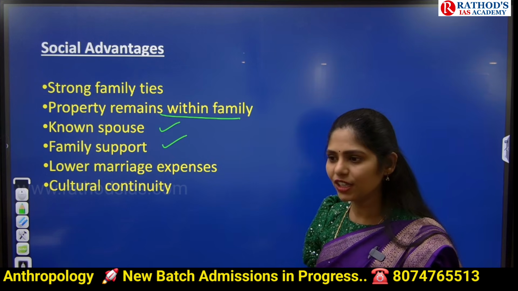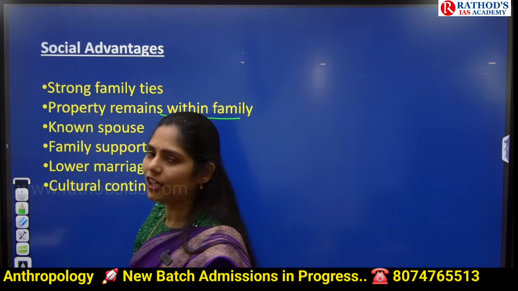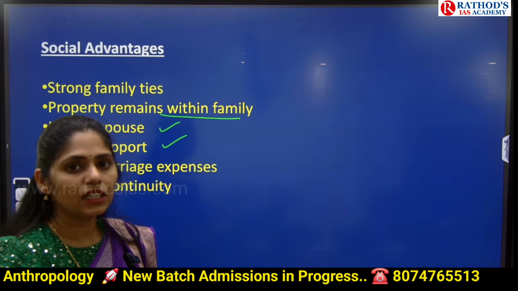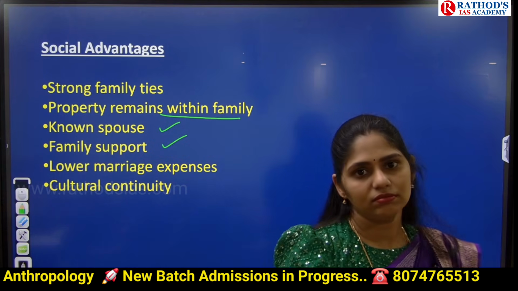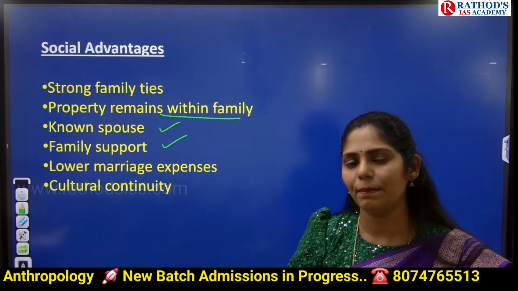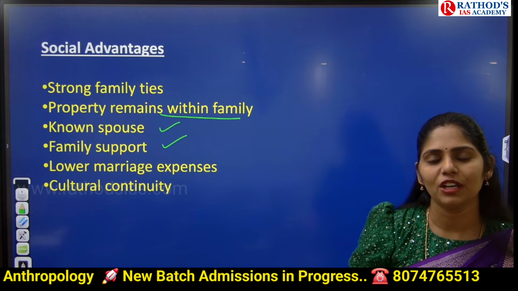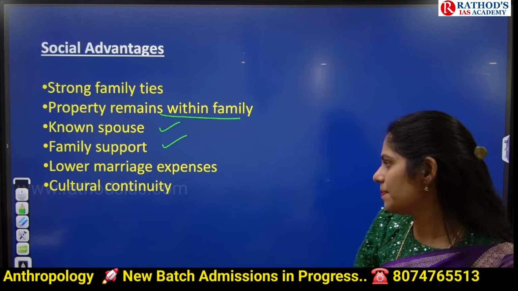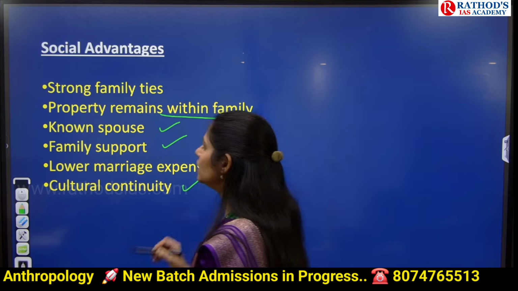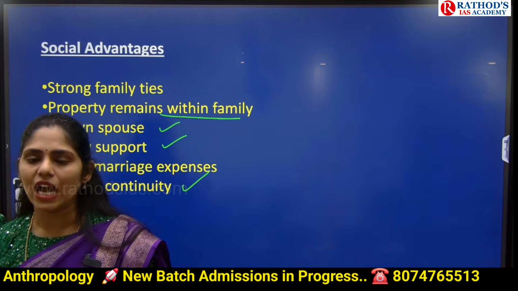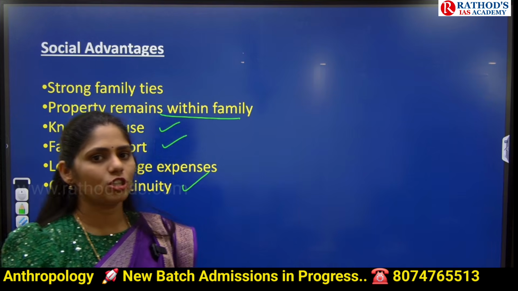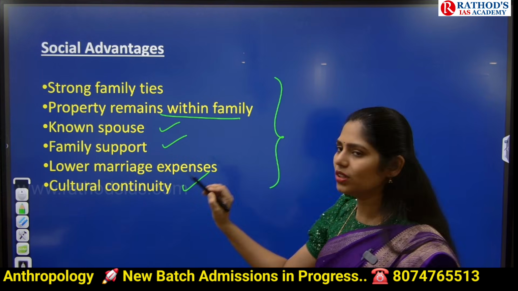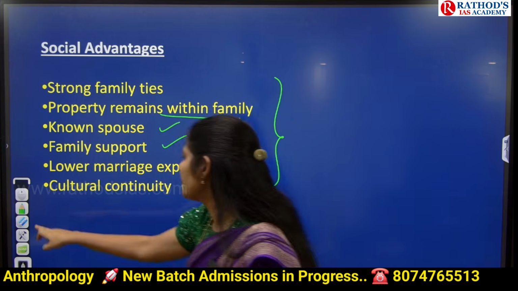And obviously, if we are giving our daughter or son to an uncle or someone in the family itself, then we will give less dowry, bride price, etc. So the overall cost of marriage will be reduced. And next, we can continue our culture. We can make our children learn our culture. That process is called enculturation. So these are the advantages of consanguineous marriages.